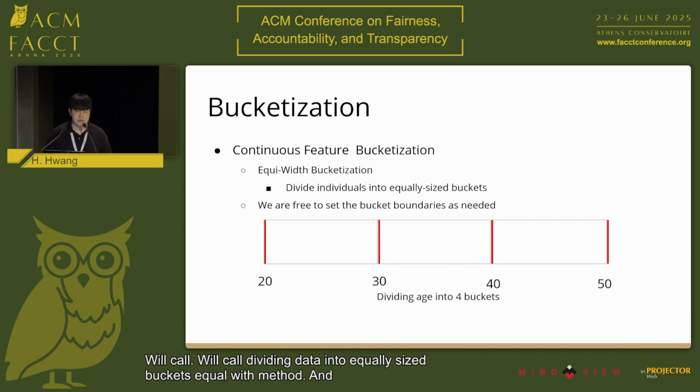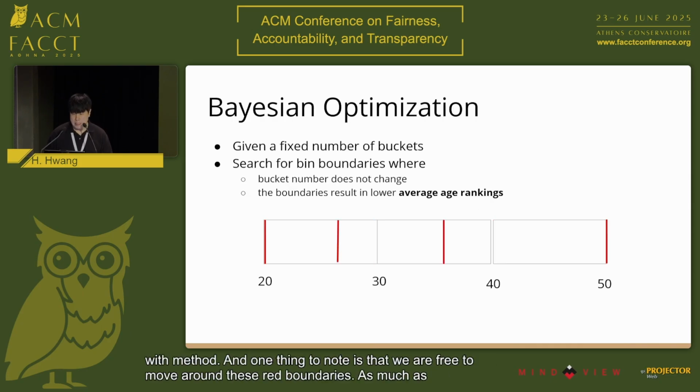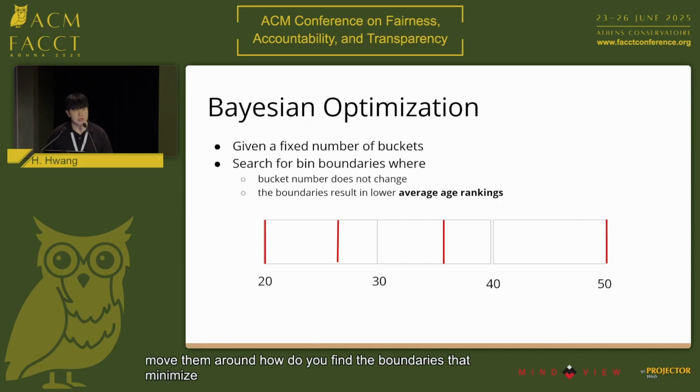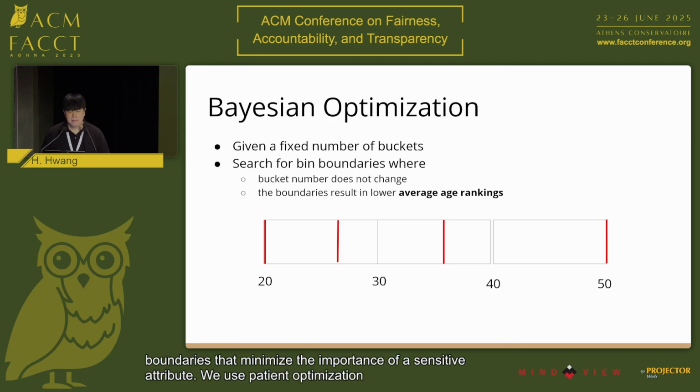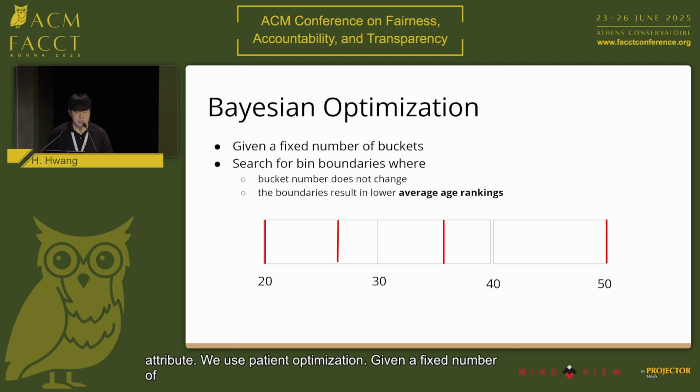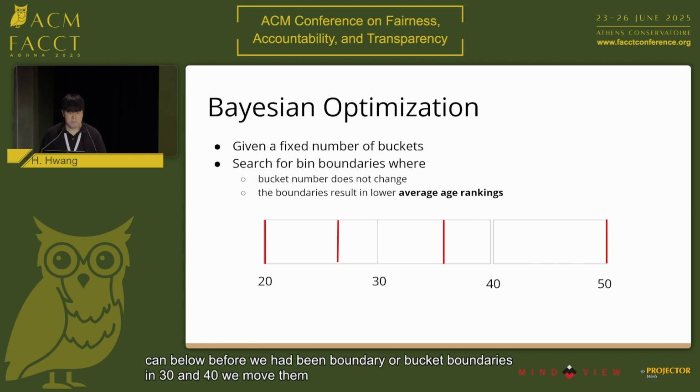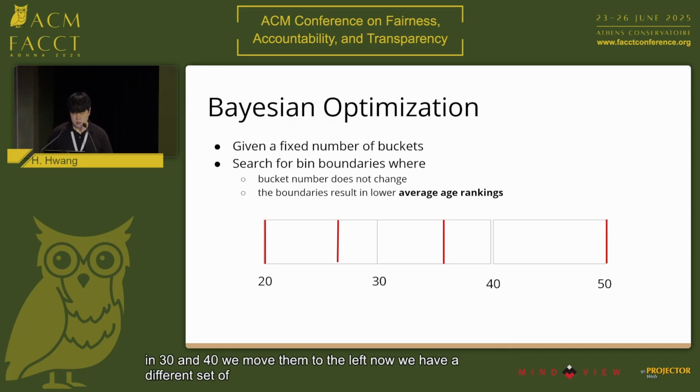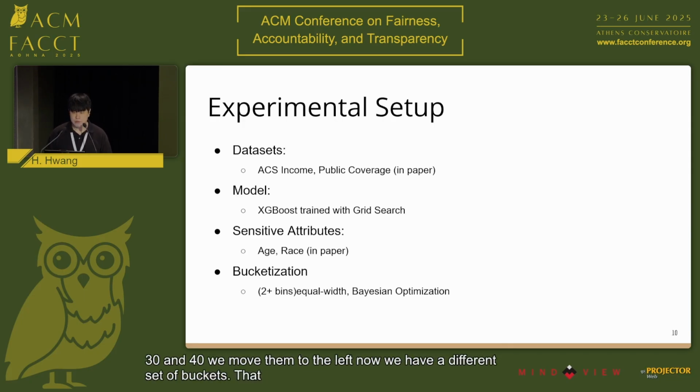One thing to note is that we are free to move around these red boundaries as much as we want. So then, if we can move them around, how do we find the boundaries that minimize the importance of a sensitive attribute? We use Bayesian optimization. Given a fixed number of buckets, we can choose the bucket boundaries that minimize the importance of age rankings. So like below, before we had bucket boundaries at 30 and 40, we moved them to the left. Now we have a different set of buckets that can reduce the importance of age.